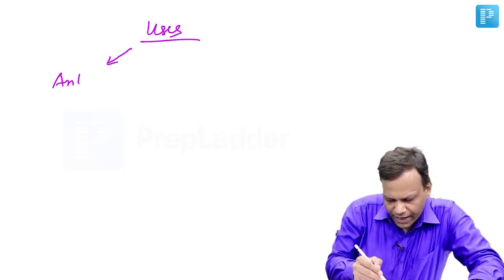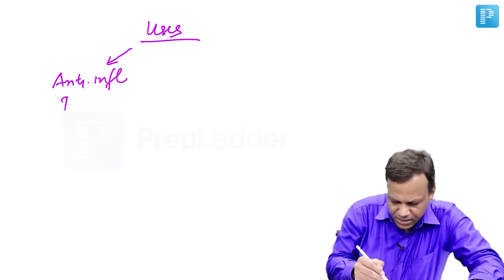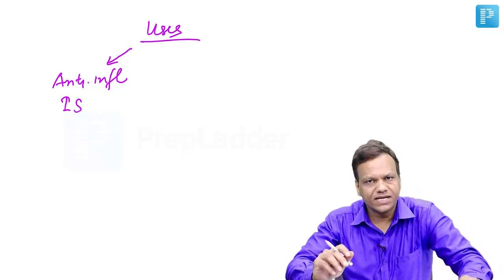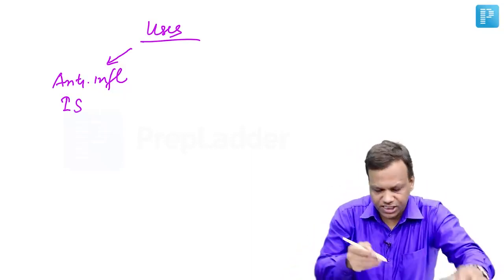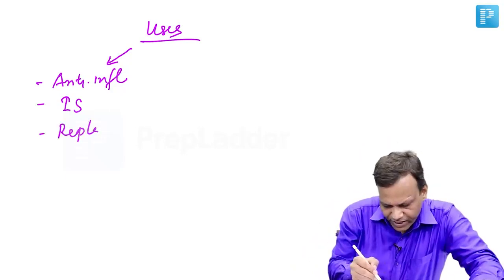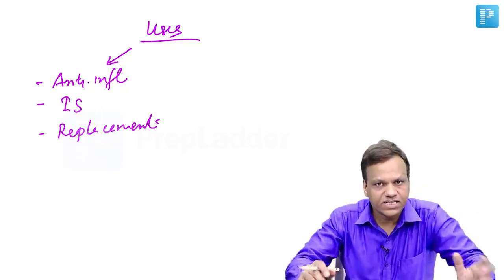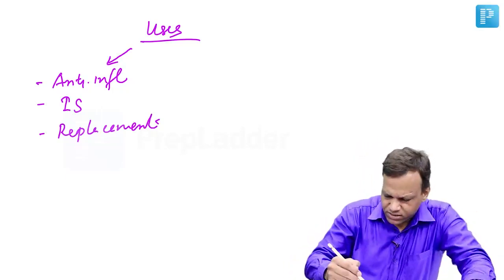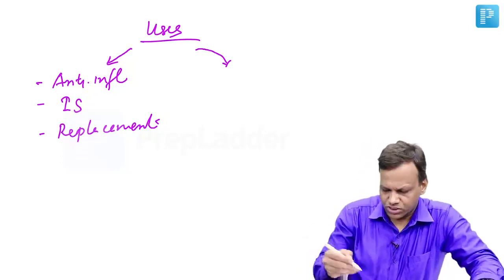Now coming to important uses of these drugs. These have very strong anti-inflammatory uses, used for plenty of conditions ending with itis. They are very strong immunosuppressants. They can be used in conditions like autoimmune diseases and for transplantations. Apart from that, they are used as replacement when endogenous glucocorticoids are less, like adrenal insufficiency.